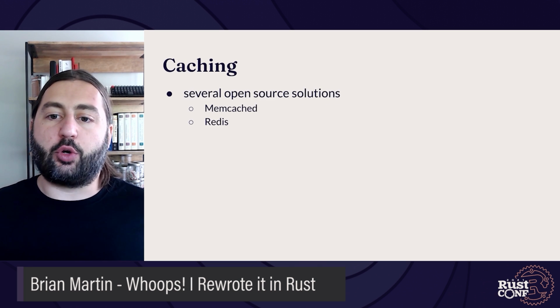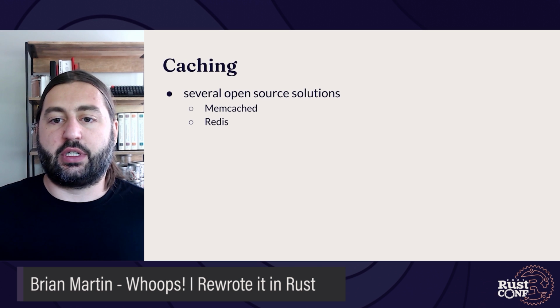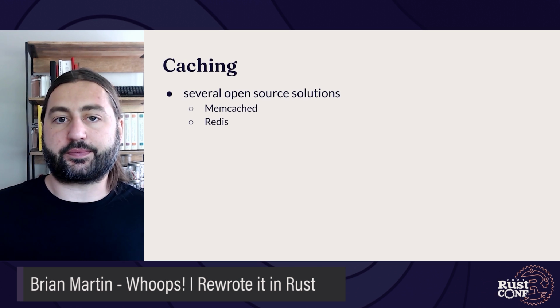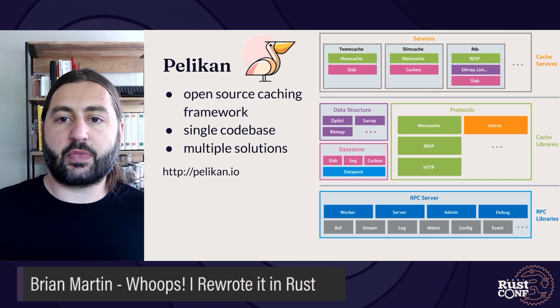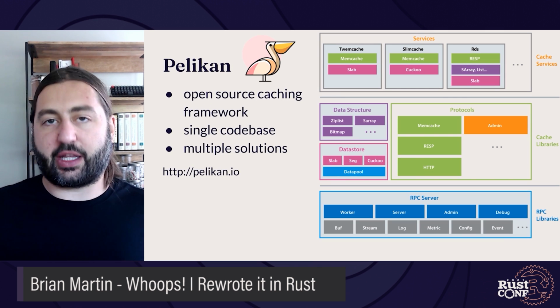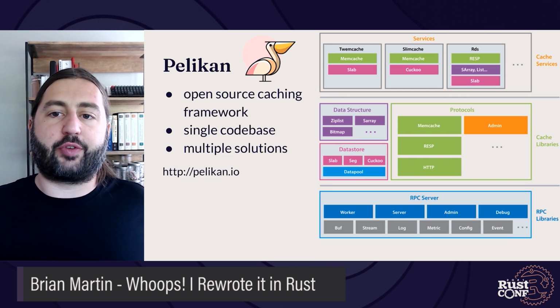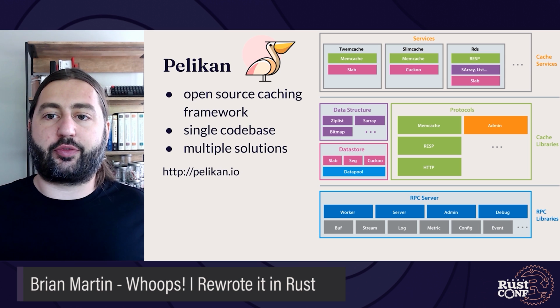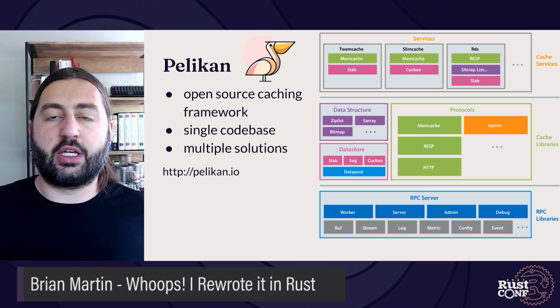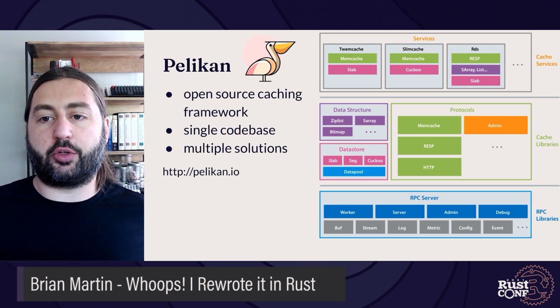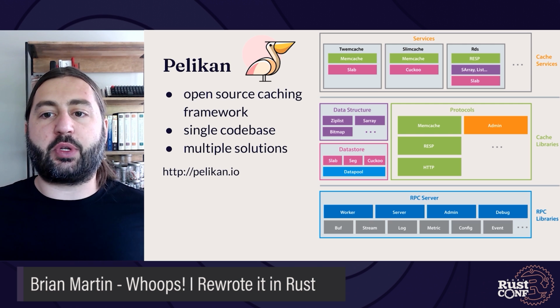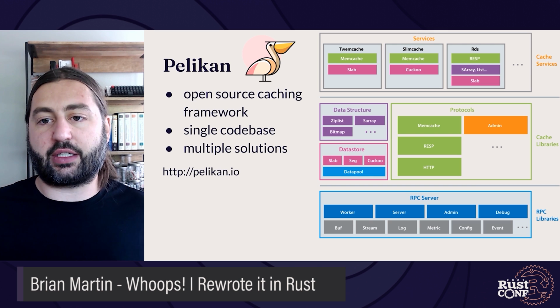There are a couple common open source solutions in this space, including Memcached and Redis, which are both written in C. This leads me to Pelikan, which is Twitter's caching framework that we want to use to replace our forks of Memcached and Redis. Pelikan gives us a single codebase to produce multiple caching solutions and to easily experiment with ways that we can come up with solutions that leverage new technologies.